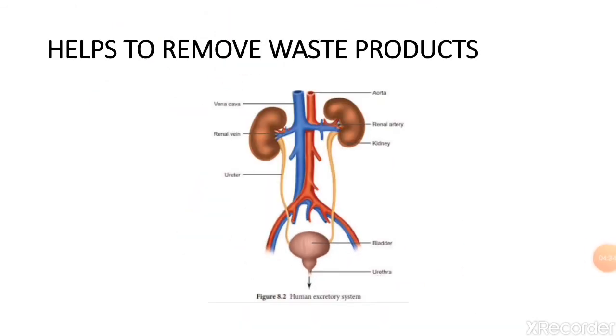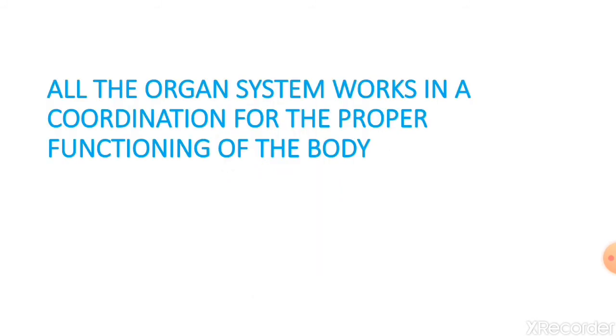After knowing all these functions, you have come to know that the circulatory system is connected to the digestive system, to the excretory system and to the respiratory system as well. All these organ systems work together for the smooth functioning of our body. Now we have learned about the different functions of the circulatory system. Now we'll come to know about the circulation process.